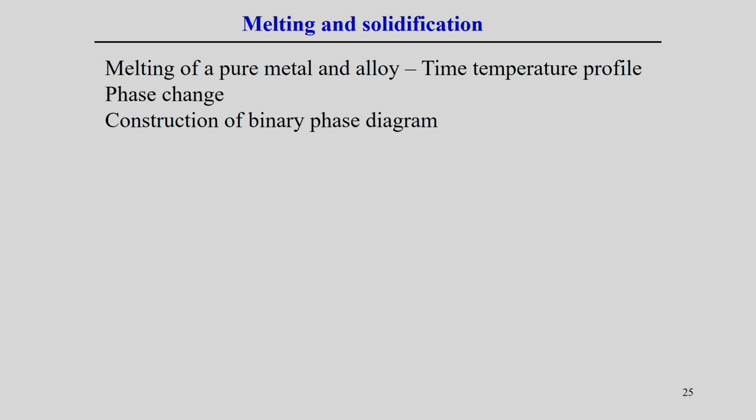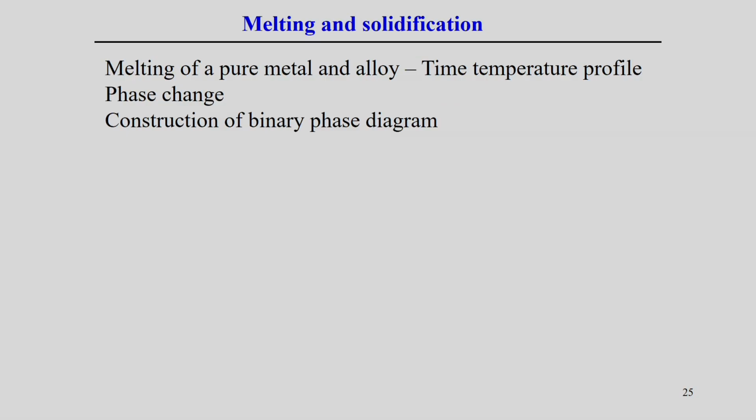In a similar way, if we allow a molten material to cool, once it crosses below the melting point temperature, we can say that it solidifies. Therefore, melting and solidification is normally associated with several manufacturing processes, and here we try to look into the basics of melting and solidification. Actually, before that, we are always interested to know the melting of a pure metal and of an alloy.